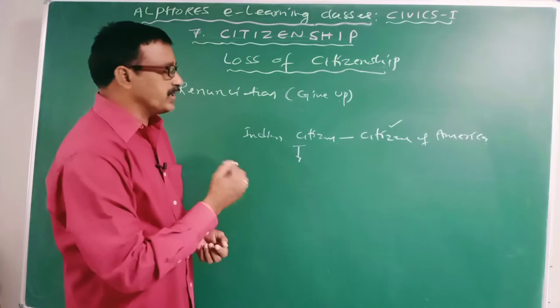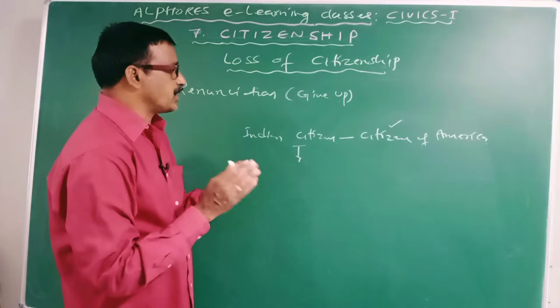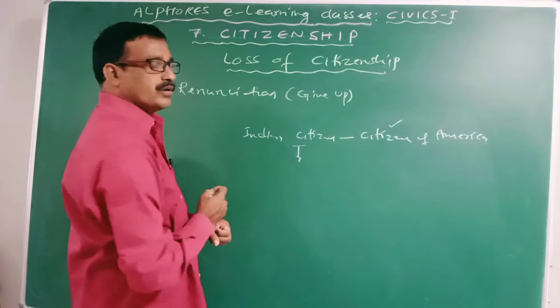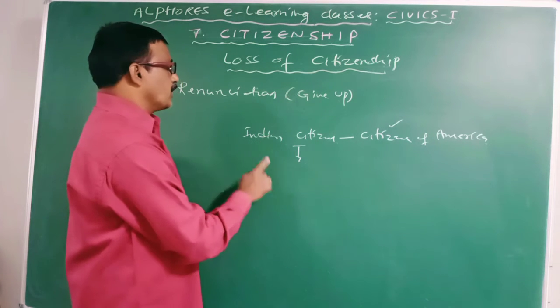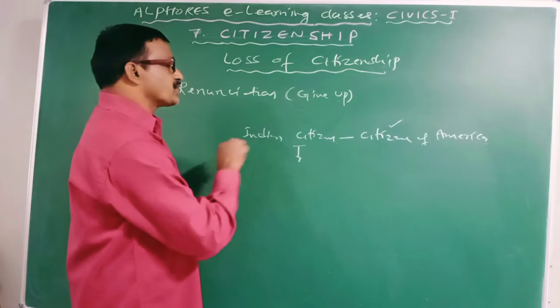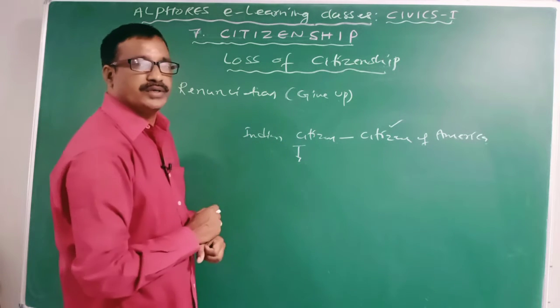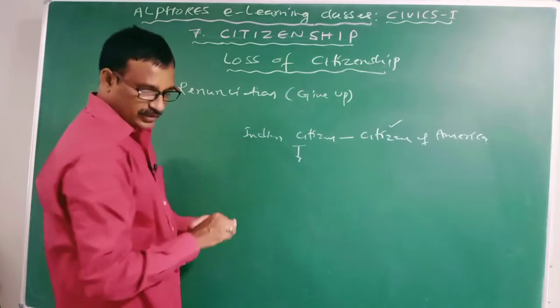Clear? Our Indian Constitution prescribed certain conditions in this regard. If a person renounces his Indian citizenship, then he is not considered an Indian citizen. Clear? It is one thing.